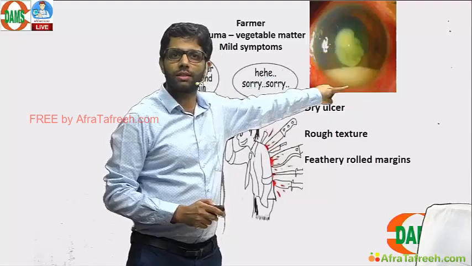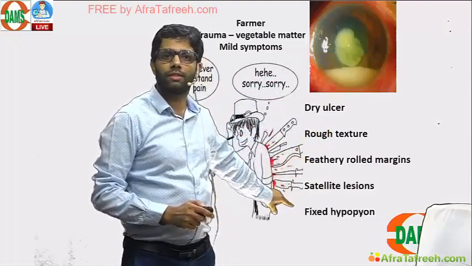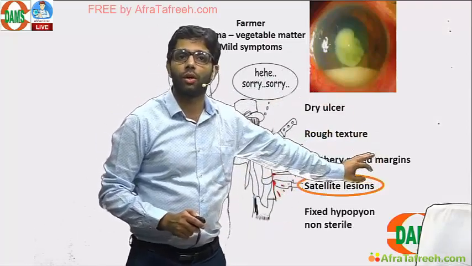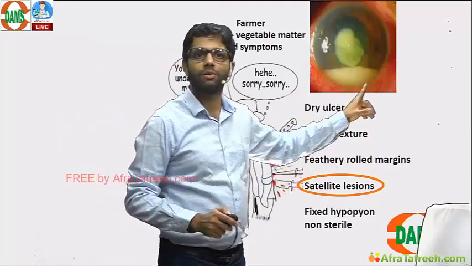This is the ulcer. This is the hypopyon. Satellite lesion is pathognomonic, fixed hypopyon, non-sterile because fungus can penetrate into the cornea. Satellite lesions, pathognomonic. Symptoms less, signs more.